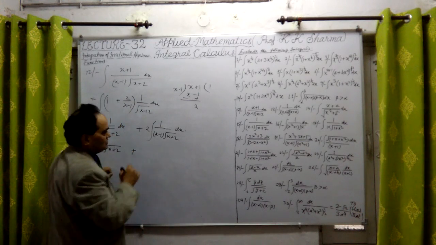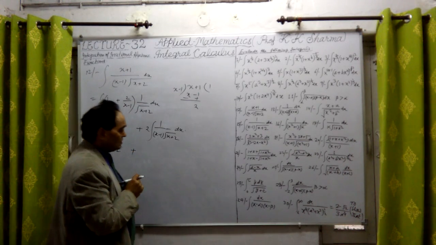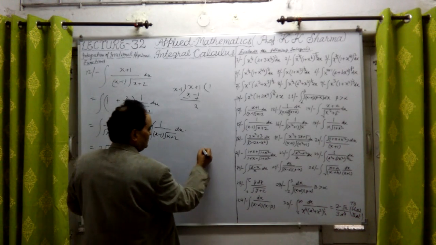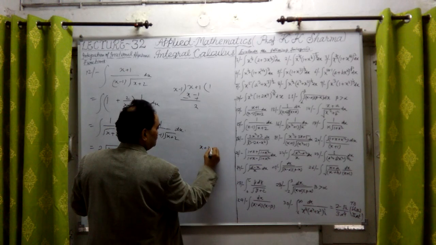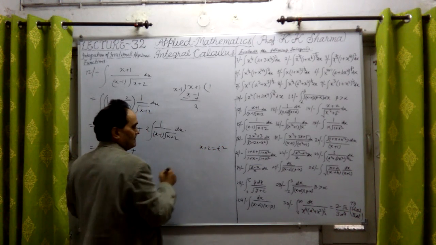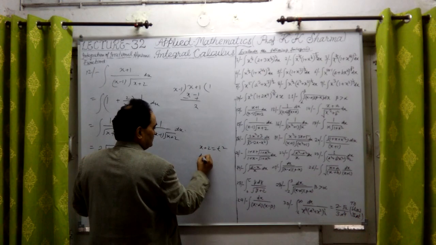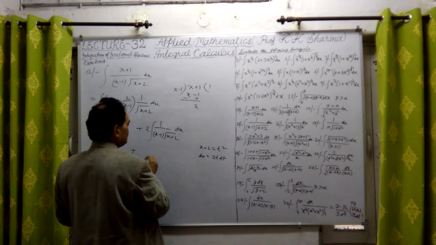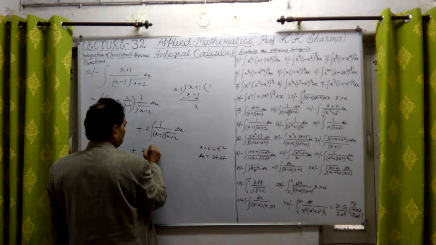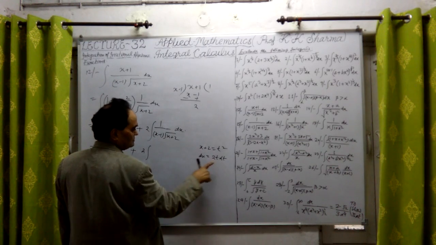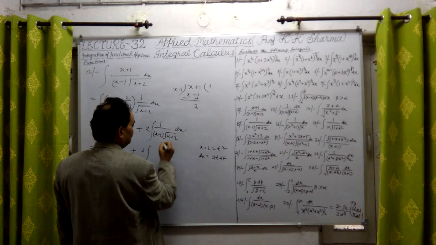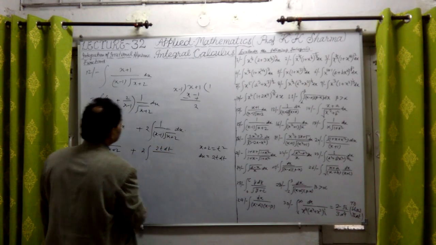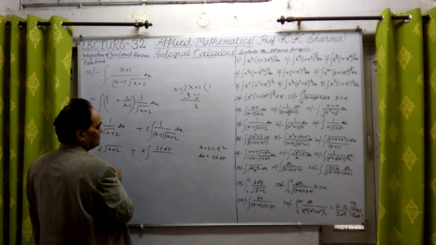Now let me integrate the second term. Let me substitute x plus 2 equal to t square, then dx equal to 2t dt. So this will be plus 2, and 2t dt, because dx equals 2t dt.